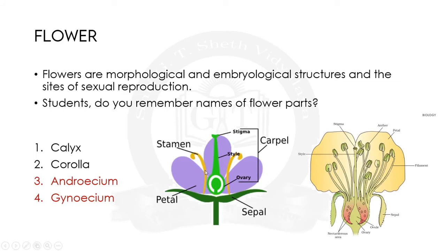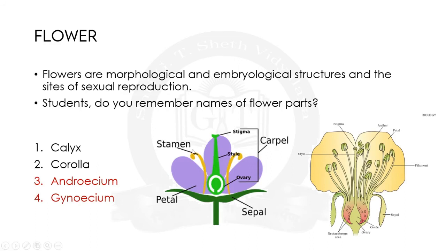Here two parts indicate the androecium. The unit of androecium is the stamen. And lastly gynoecium, which indicates the female reproductive part. Here the centermost area comprises the carpel. Carpel is the basic unit.